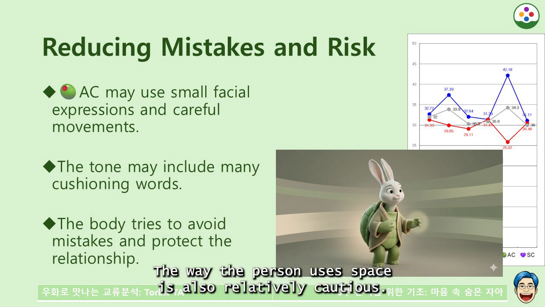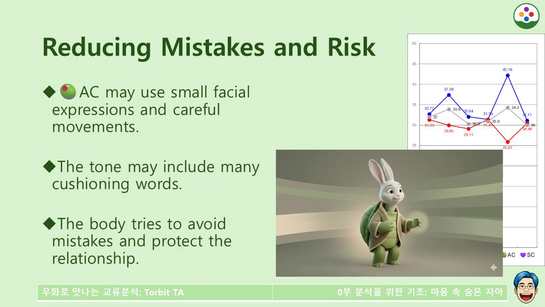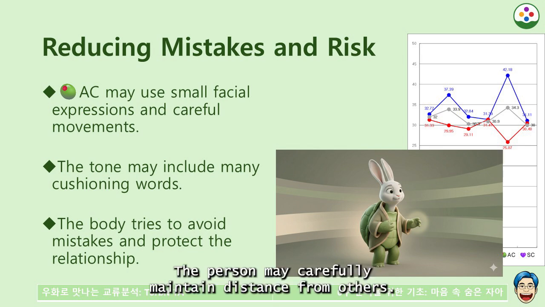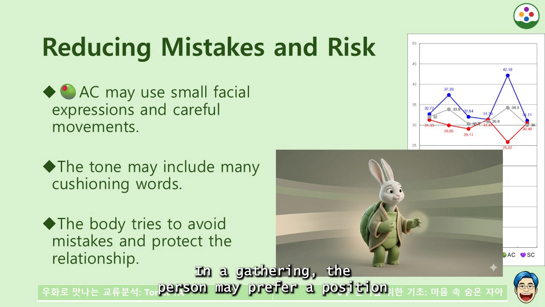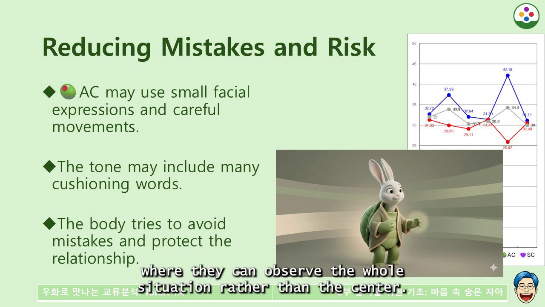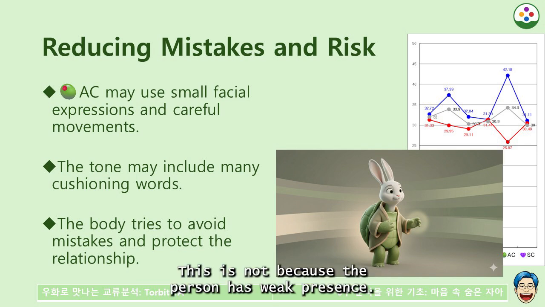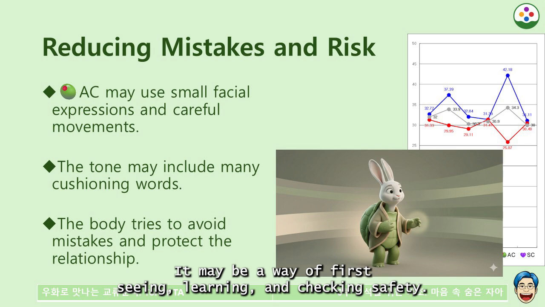The way the person uses space is also relatively cautious. The person may carefully maintain distance from others. The person may adapt slowly to a new space or relationship. In a gathering, the person may prefer a position where they can observe the whole situation rather than the center. This is not because the person has weak presence. It may be a way of first seeing, learning, and checking safety.